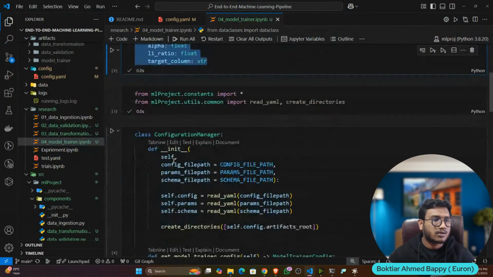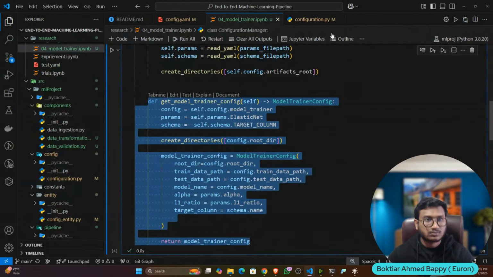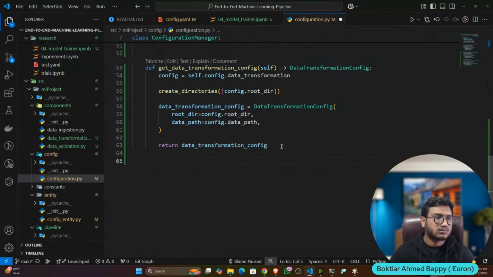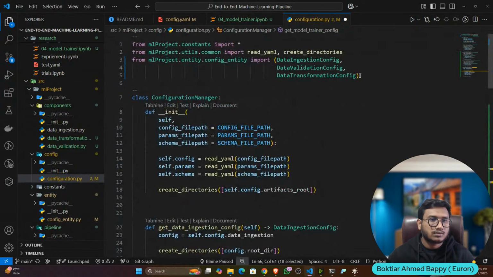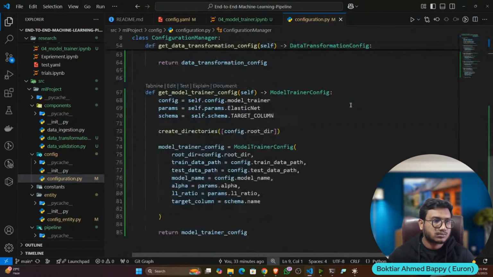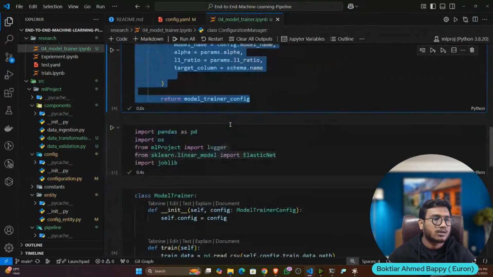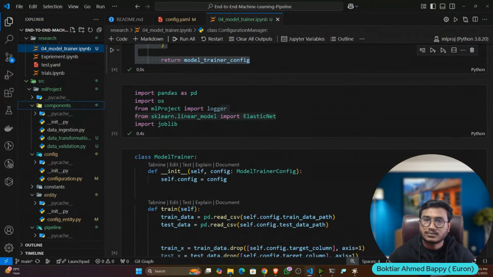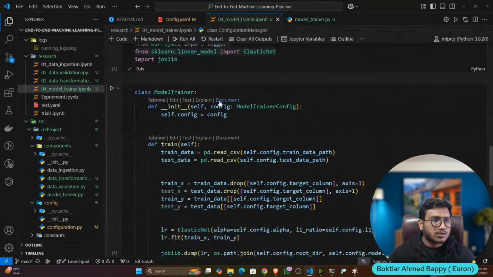then I'll update my configuration manager. Let's import this trainer config. Mm, everything is fine. Now let's update my component. So here let's create a component, model trainer. Now let's copy.